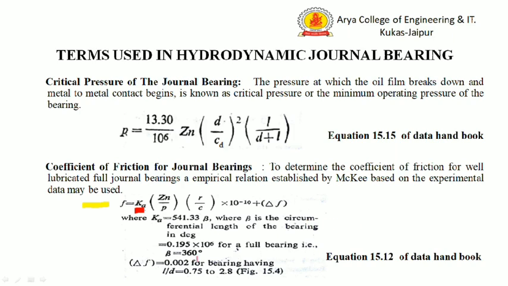For a full journal bearing, beta is equal to 360 degrees. So, this is the value of Ka, and delta F. The value of delta F is 0.002 for a bearing having L by D from 0.75 to 2.8. So from this equation we can determine the coefficient of friction for the journal bearing.